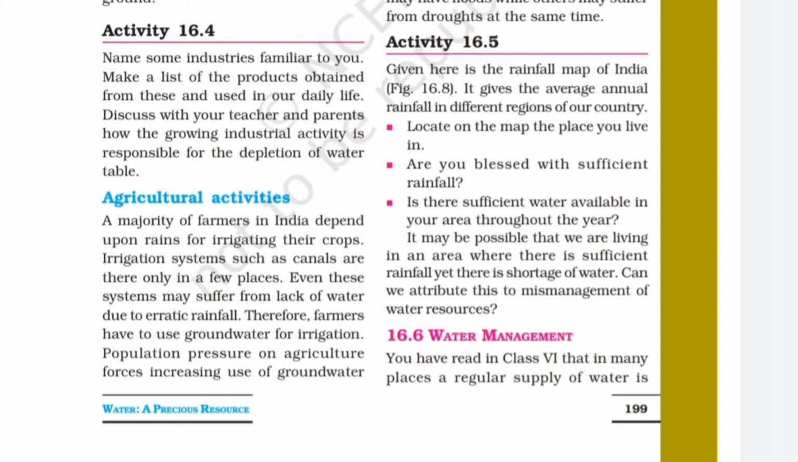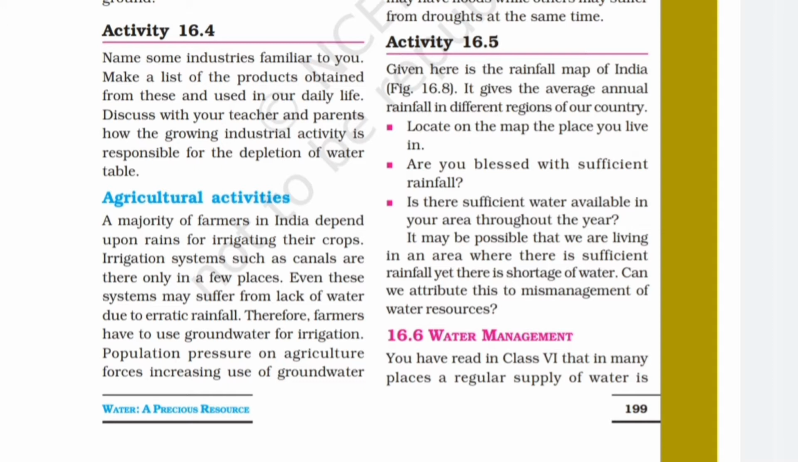So in this activity you just have to find some industries and get familiar with them, and then you have to make a list of the products obtained from these that are used in our daily life. And also you have to discuss with your teacher or parents how industrial activity is responsible for the depletion of water table.